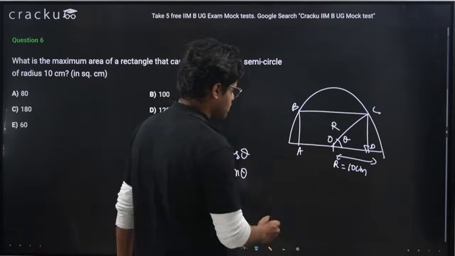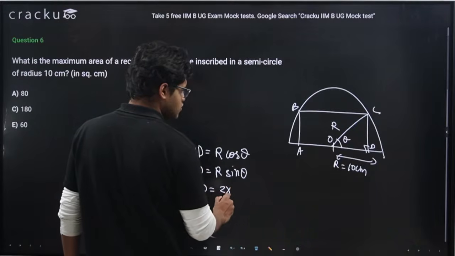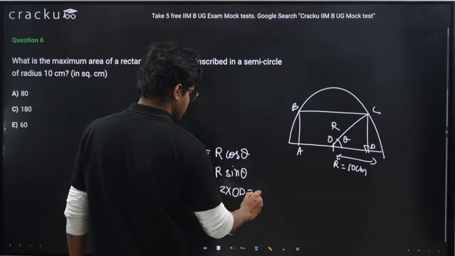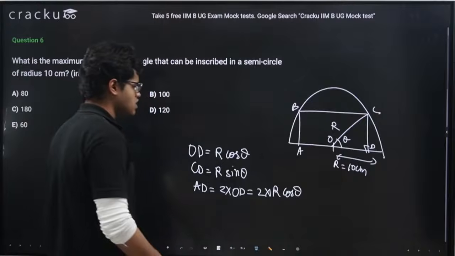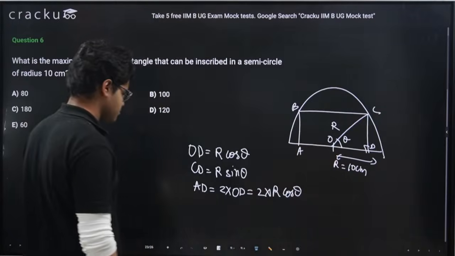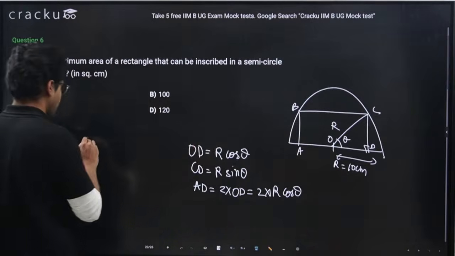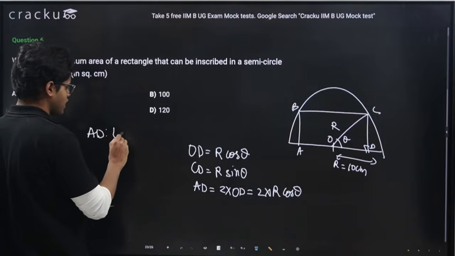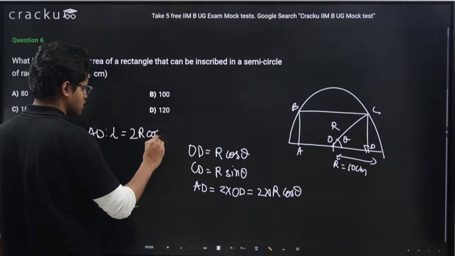Which means what will be the length of AD? Now AD is twice of OD, which means twice of r cos theta, right? Because this OD will be equal to OA, right? AD is length of rectangle, value I am getting as 2 into r cos theta.